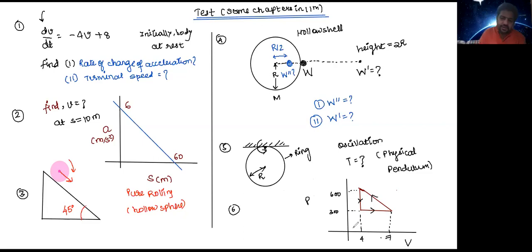Here it's 7. You need to find out what is the net work done by the system. You also need to find out what is the change in internal energy during this cycle, and what is the heat given to the system.